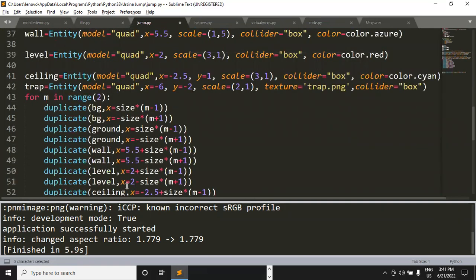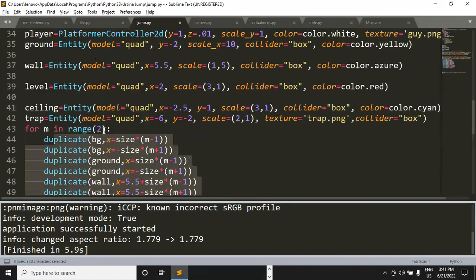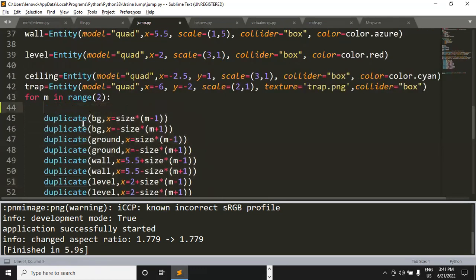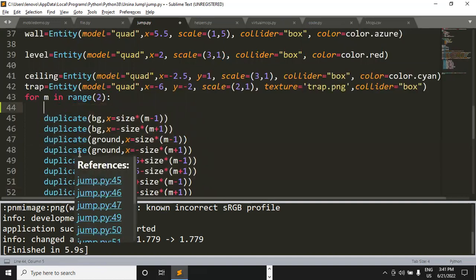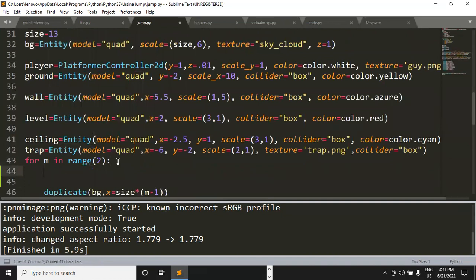Okay, so now it's time for us. Thank you very much for confirming that, dear. So here we are duplicating everything. Now inside this for loop, let's define these two lines of code. I think that will be fine. Let me copy it and paste it here.